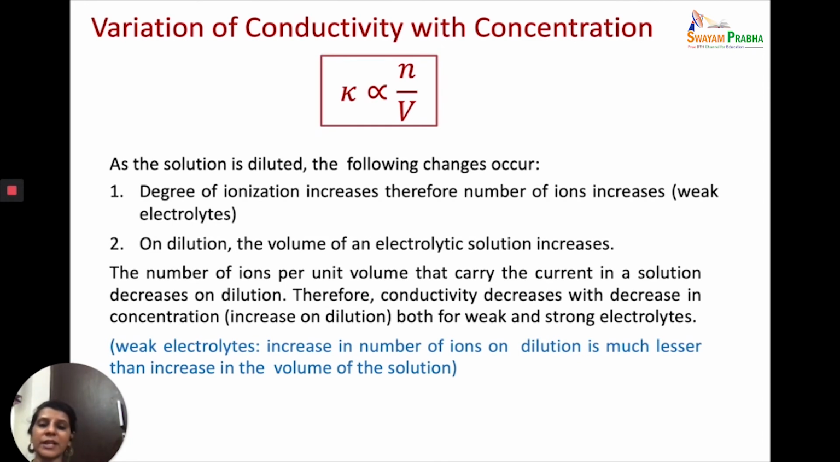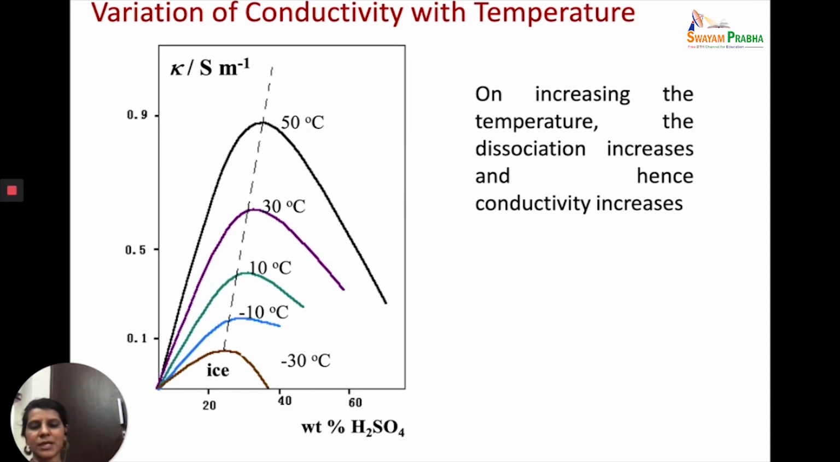But in the case of weak electrolytes, some people may feel a little more inquisitive, and they may say that this is because the dissociation is increasing. Yes, the dissociation of the weak electrolyte is increasing. The number of ions are increasing when you dilute the solution of a weak electrolyte, but the volume is also increasing a lot. The increase in the volume is much higher as compared to the increase in the N factor. Therefore, the N by V value is in fact decreasing, and therefore kappa will decrease. So, conductivity value decreases both for strong and for weak electrolyte when you dilute the solution.